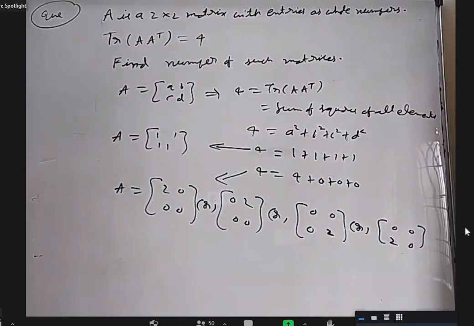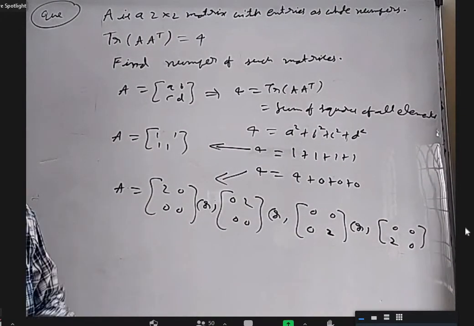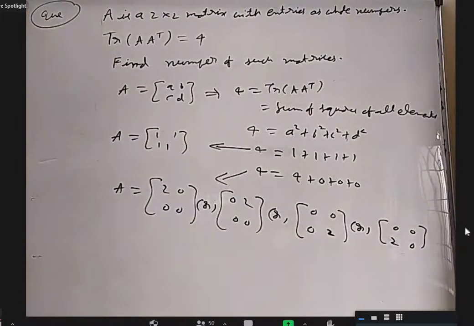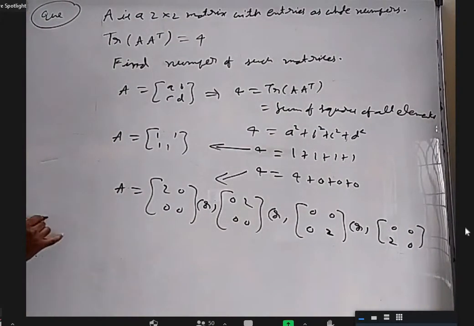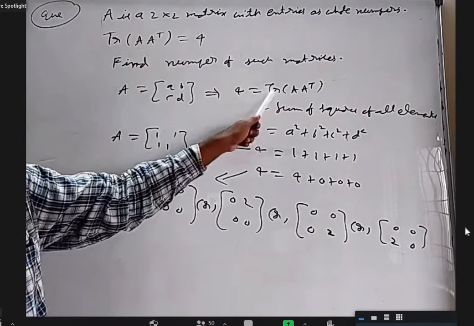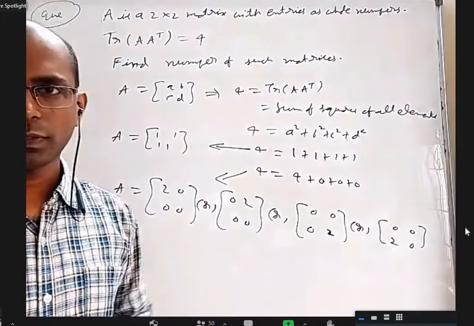Sir, can you take -2? I said whole numbers. Sorry, sir. So trace means the sum of the diagonals, no, sir? Trace is the sum of the diagonal elements of A, but here it is trace of A into A transpose.